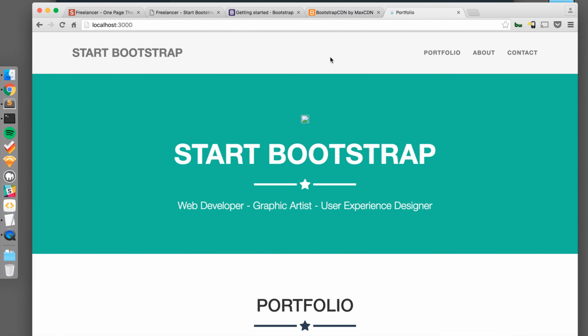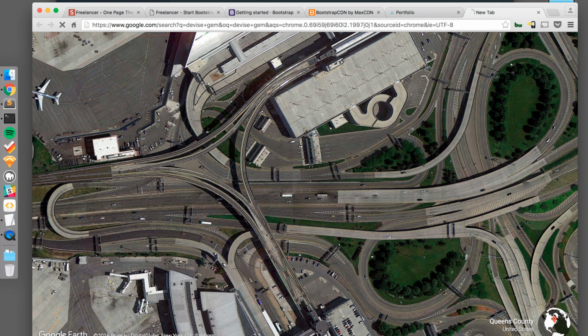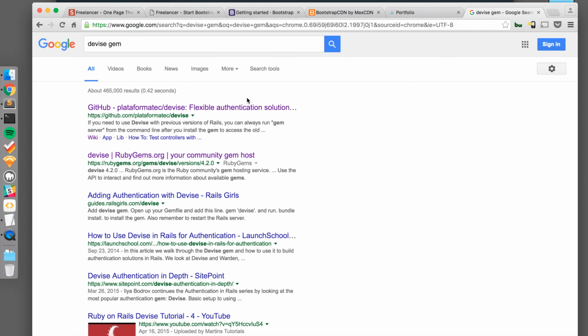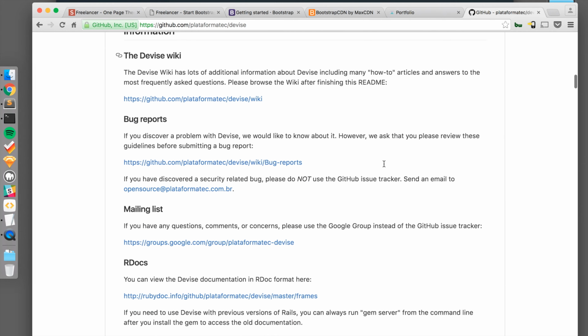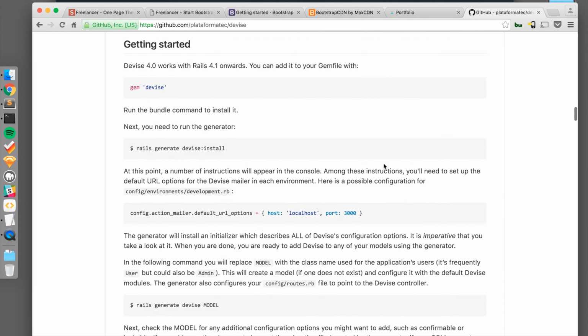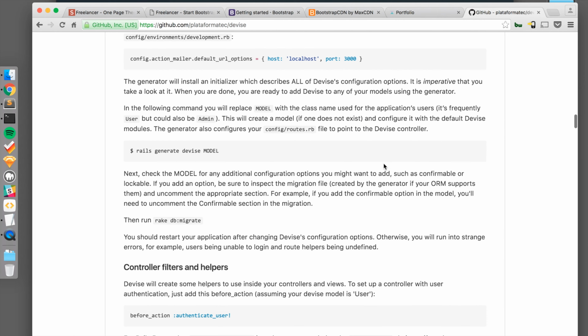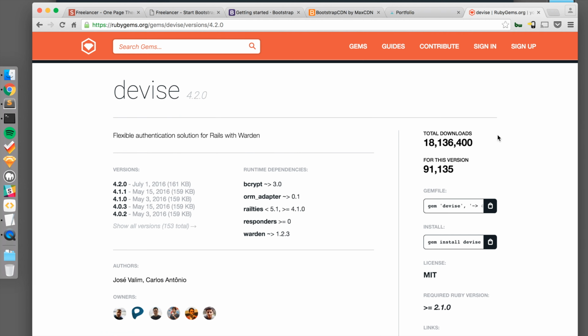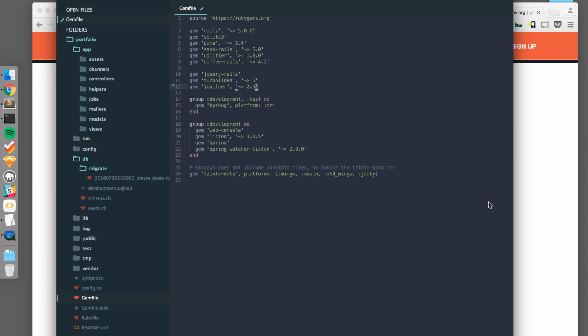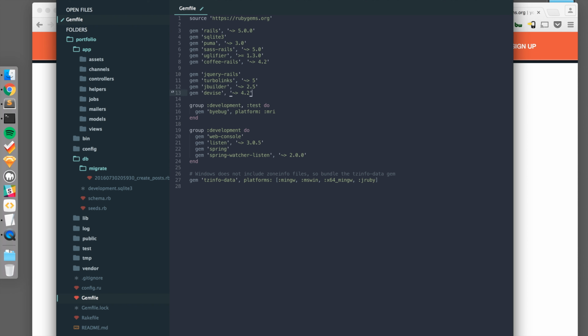So let's go back to our web browser and let's search for Devise gem. I'm going to go to GitHub to get the latest gem. Okay, let's copy to clipboard. And we can paste that in here.